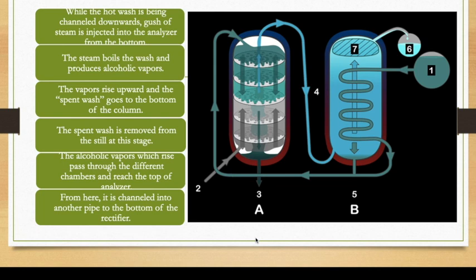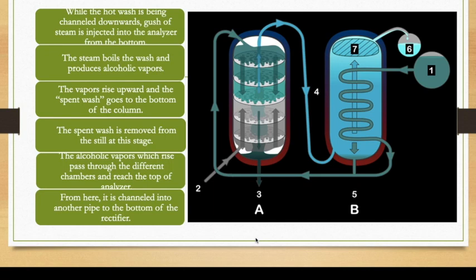The spent wash is removed from the still at this stage. The spent wash is removed from the still, and the alcohol vapor which has passed through the different chambers reaches the top of the analyzer. So whatever steam has been infused into the chamber reaches the top of the analyzer.